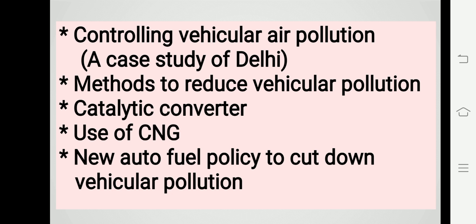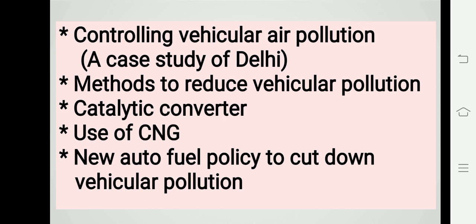Okay, then the government of India, through a new auto fuel policy, has laid out a road map to cut down vehicular pollution in Indian cities. That is steadily reducing the sulfur and aromatic content in petrol and diesel fuels.